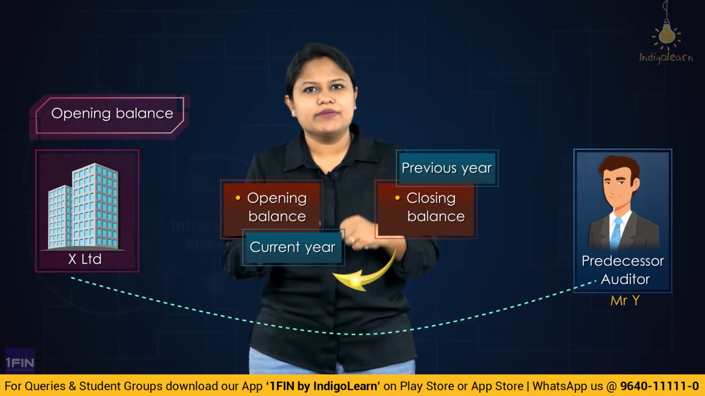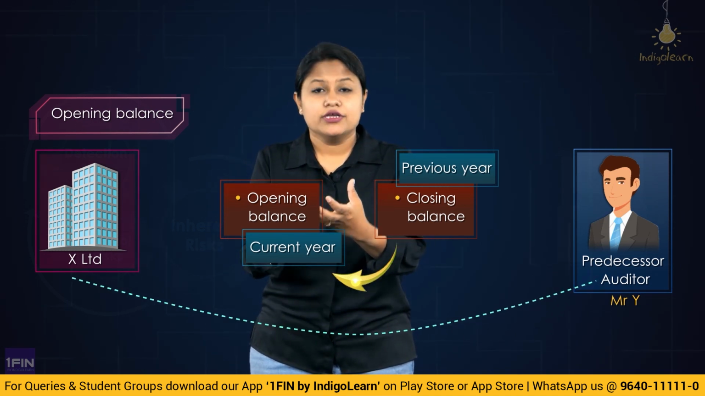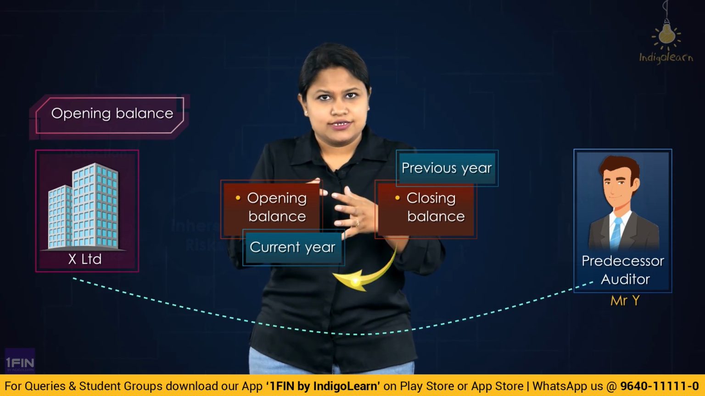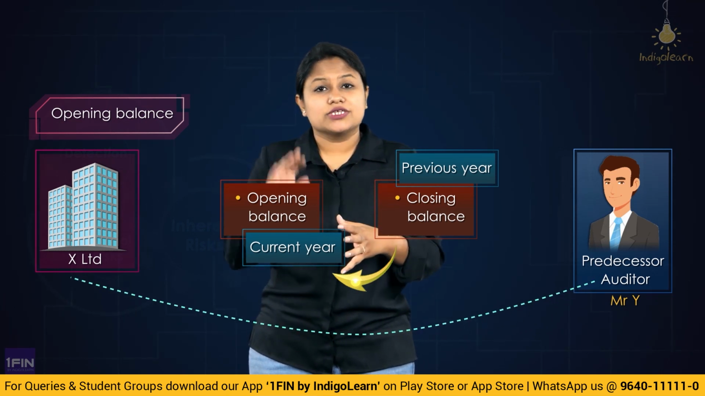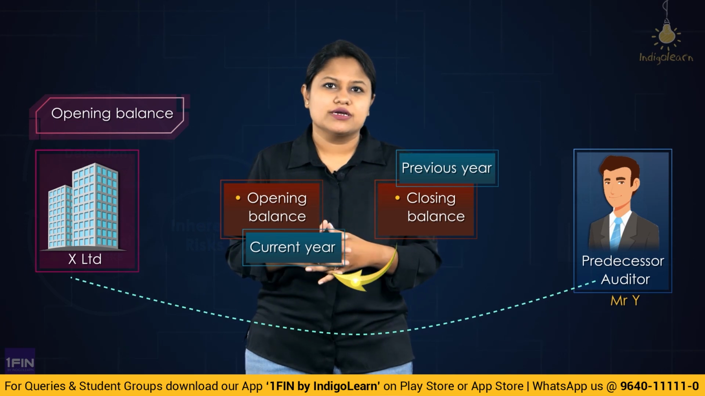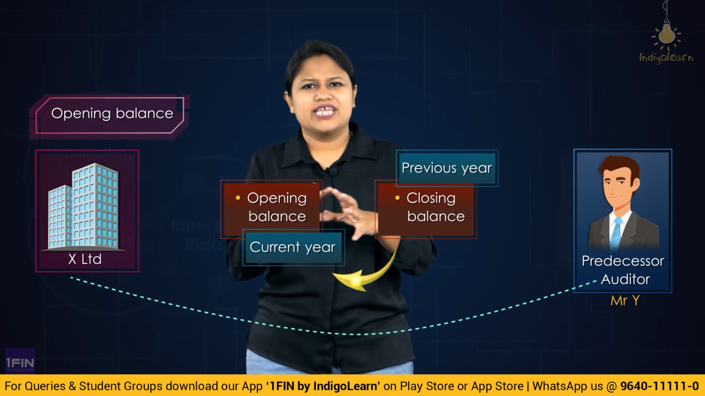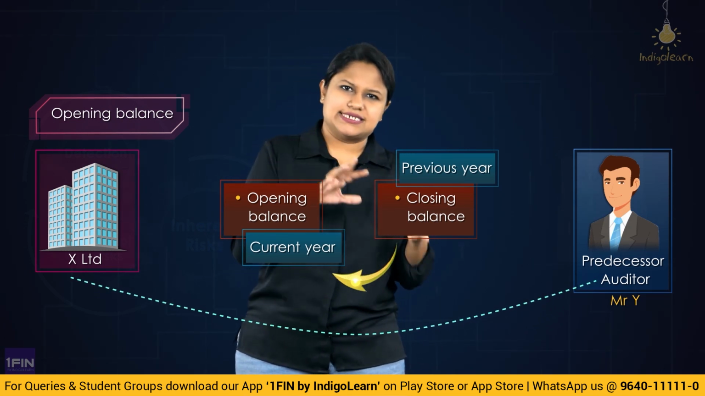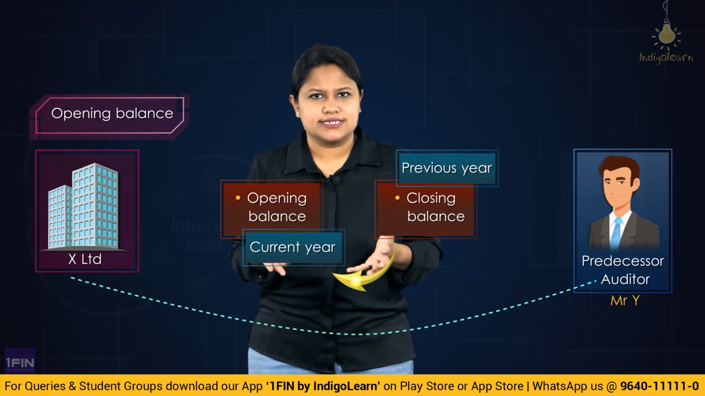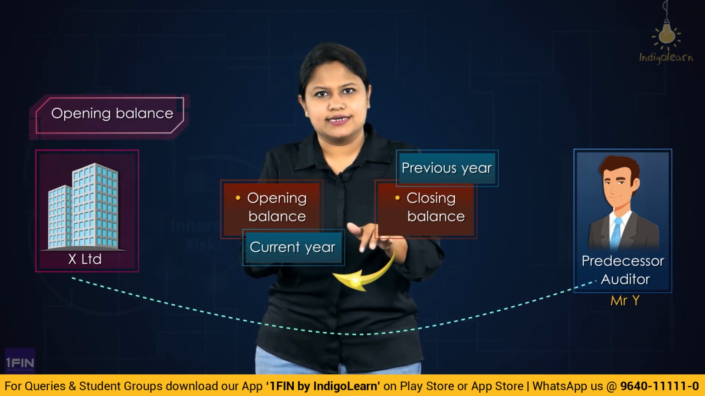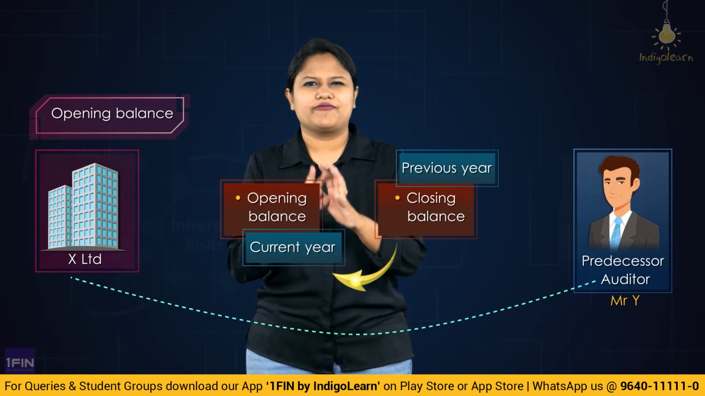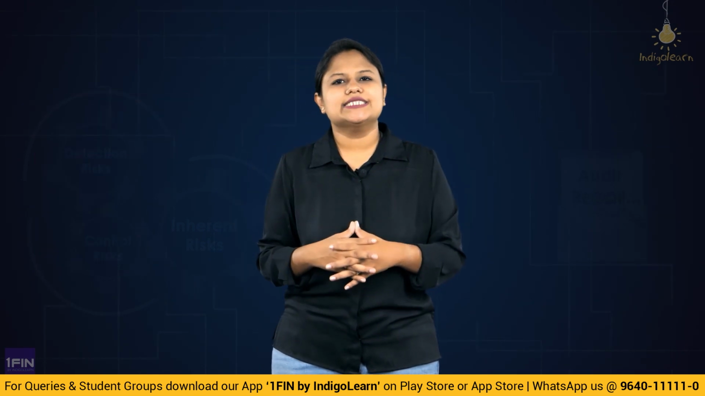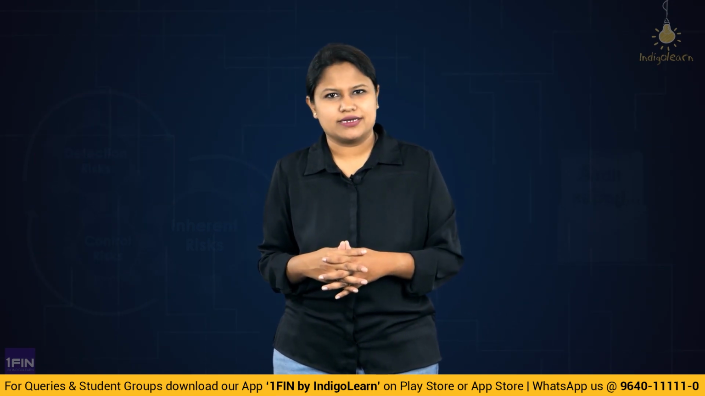Current year, I will be doing the audit of X Limited. So I have been replaced. Okay, I'm sorry, Mr. Y has been replaced by me. So that Mr. Y will be called as what? The predecessor auditor. In very simple language, the last year auditor who is not continuing this year, whom I have replaced this year, will be called as what? Predecessor auditor.